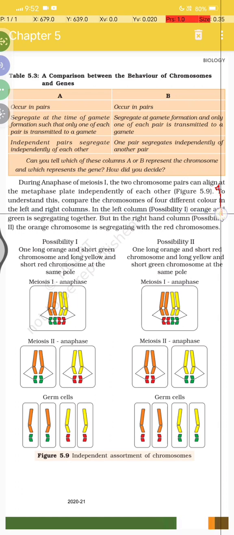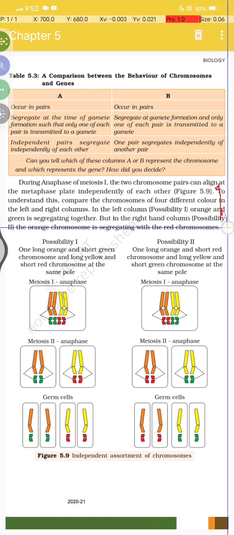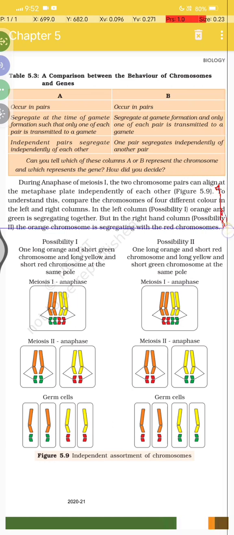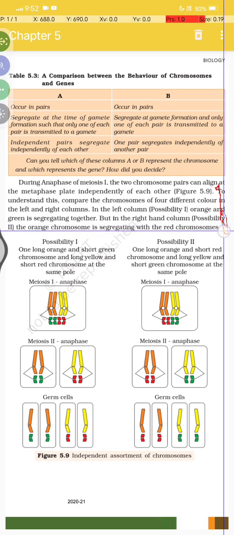In the left column, possibility first, the orange and green are segregating together, but in the right-hand column, possibility second, the orange chromosome is segregating